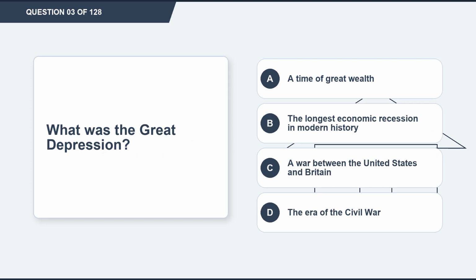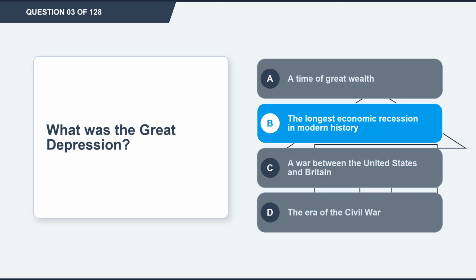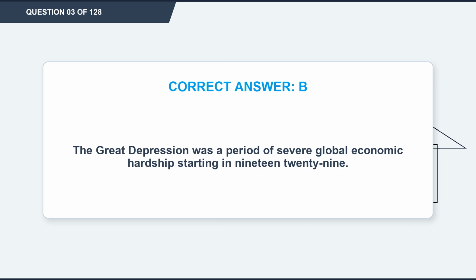Question 3. What was the Great Depression? Option A. A time of great wealth. Option B. The longest economic recession in modern history. Option C. A war between the United States and Britain. Option D. The era of the Civil War. The correct answer is option B. The longest economic recession in modern history. Explanation. The Great Depression was a period of severe global economic hardship starting in 1929.